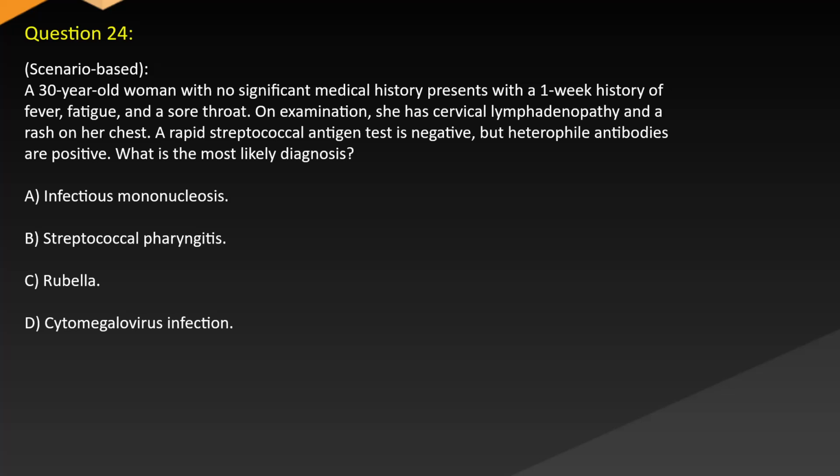symptoms. Question 24, scenario-based. A 30-year-old woman with no significant medical history presents with a 1-week history of fever, fatigue, and a sore throat. On examination, she has cervical lymphadenopathy and a rash on her chest. A rapid streptococcal antigen test is negative, but heterophile antibodies are positive. What is the most likely diagnosis? A. Infectious mononucleosis. B. Streptococcal pharyngitis. C. Rubella. D. Cytomegalovirus infection.